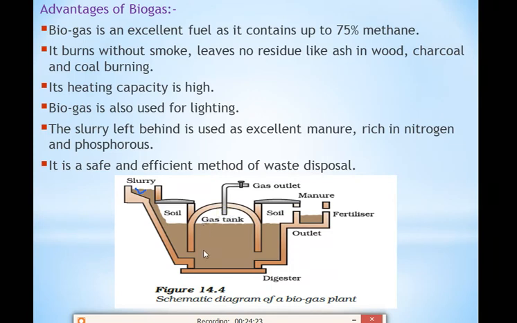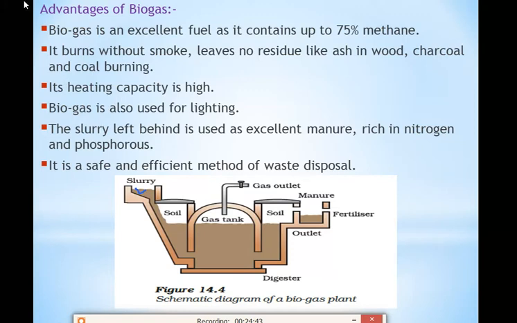Then the gas tank over there, this is the gas tank where the gases are collected, like methane, carbon dioxide gas is collected, and through this pipe you can use that gas for your use. And after that, the byproducts of this biogas plant are used as manures and fertilizers, which can be used for growing the plants, which is very good for the plants.